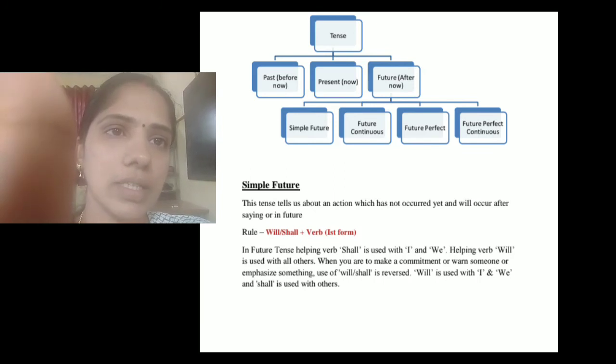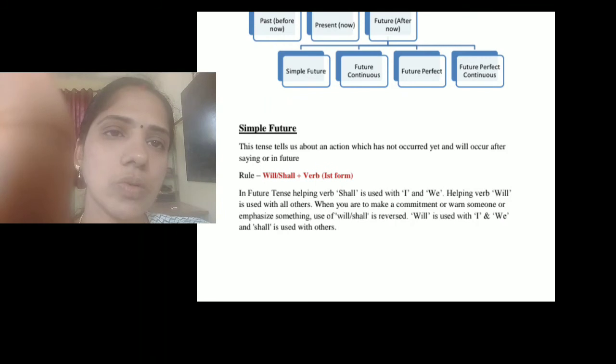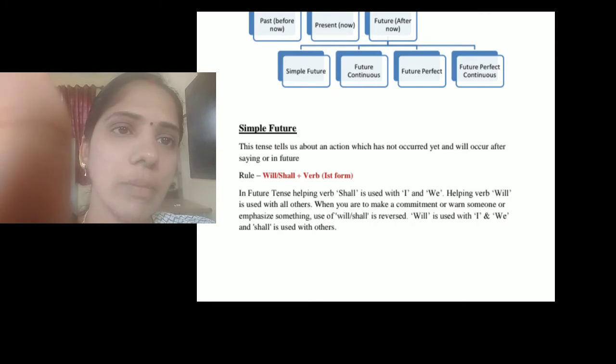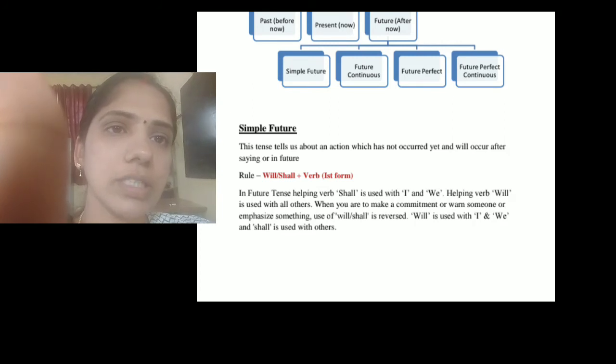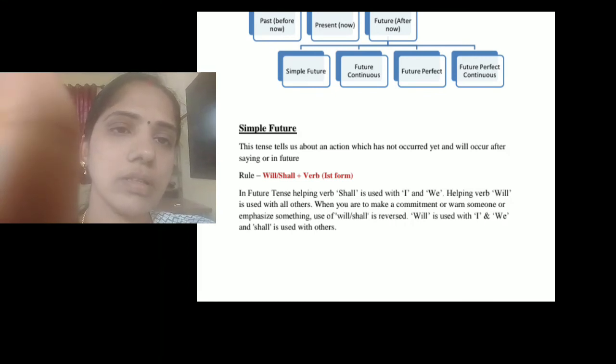Here I have shown a tabular column where tense is divided into past, present, future, then simple future, continuous, future perfect, continuous. So first we can see what is simple future. This tense tells us about an action which has not occurred yet and will occur after speaking, in the future. For example, will or shall plus verb first form. This is the rule for the simple future.